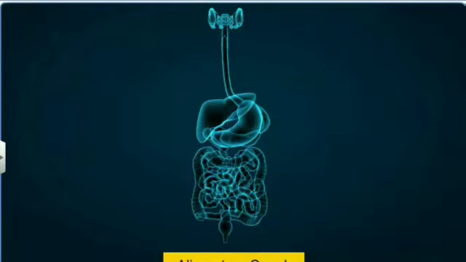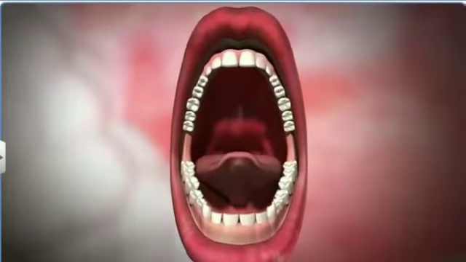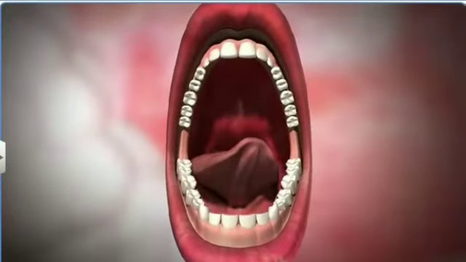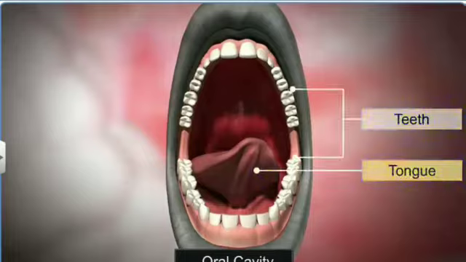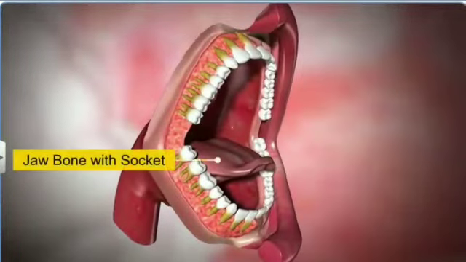The mouth leads to the oral cavity or buccal cavity. It contains teeth and tongue. Each side of the cavity contains a jawbone with sockets, forming a type of attachment known as thecodont arrangement.